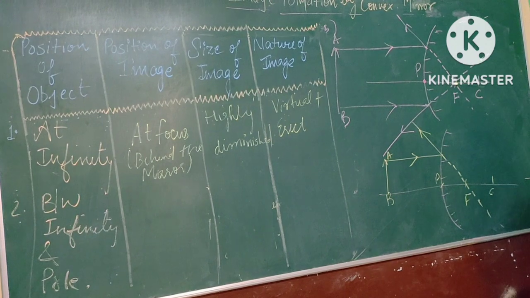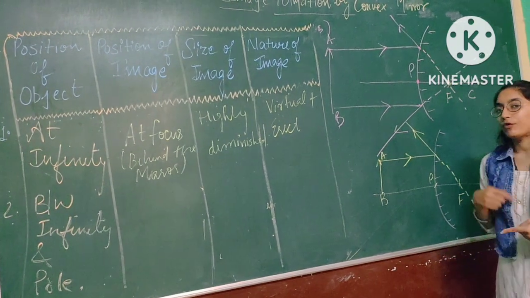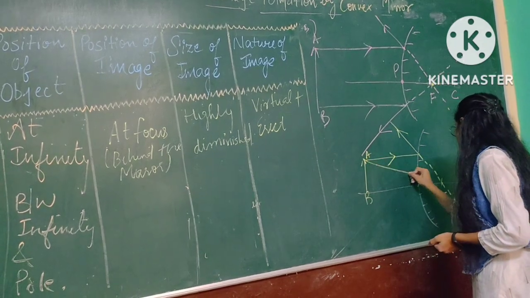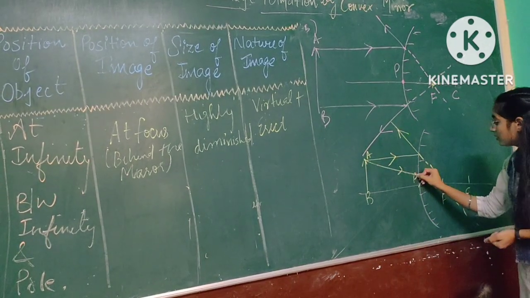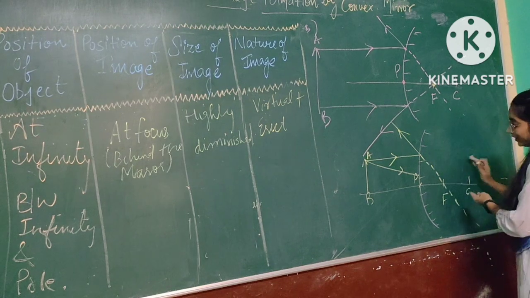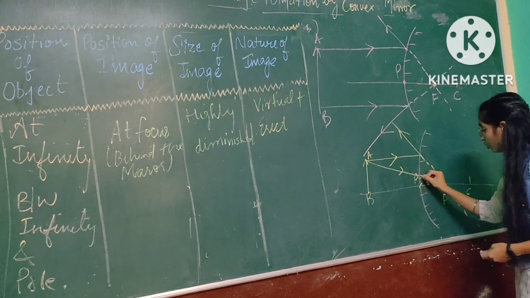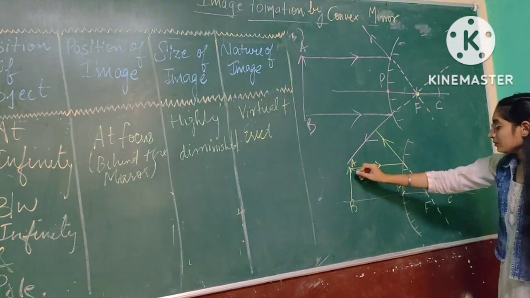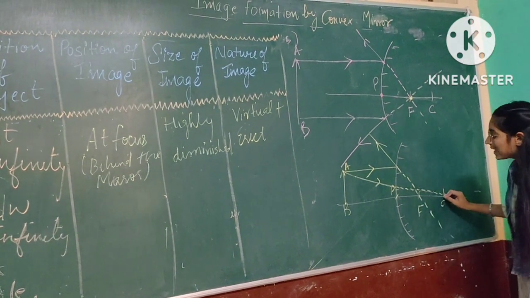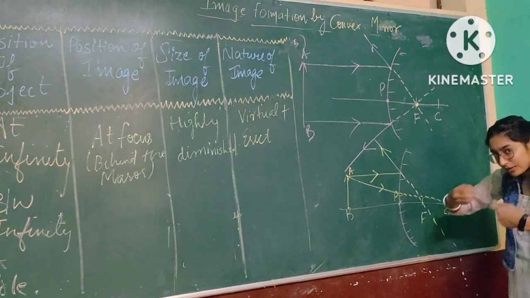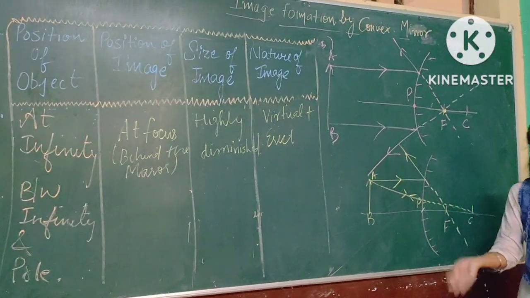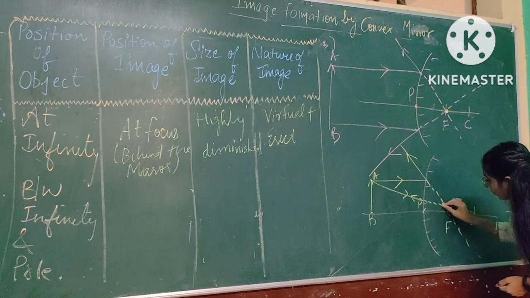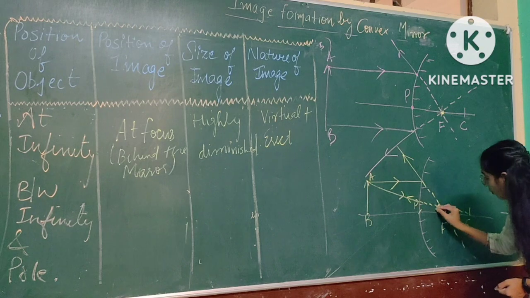The second ray, according to the trick, should pass from the center. So this is your ray. You can see that the light can't travel in the area behind the mirror, so you will make it like this. If the second ray passes through the center, then it will reflect along the same path. So now you can see that the two lights are meeting at this point.